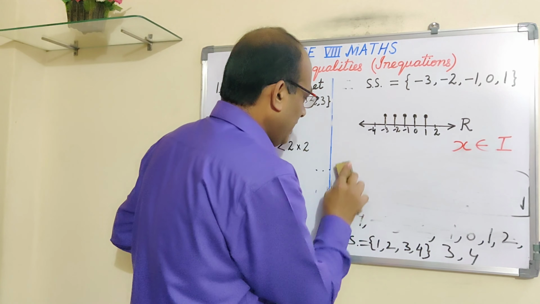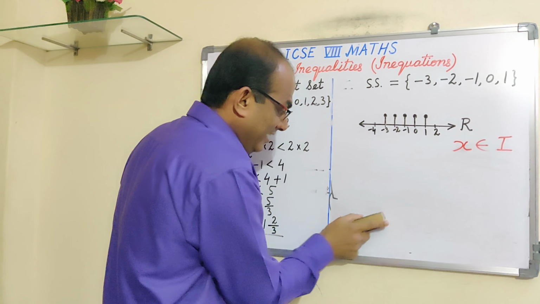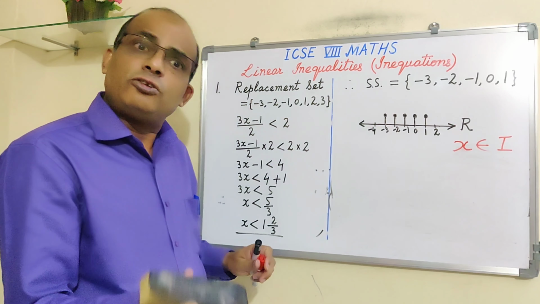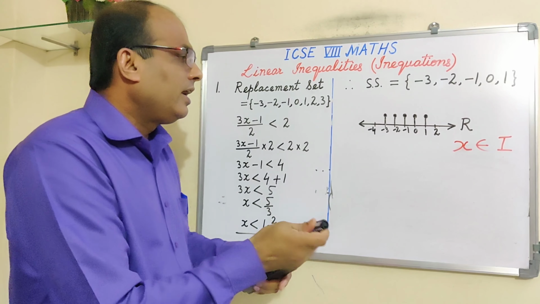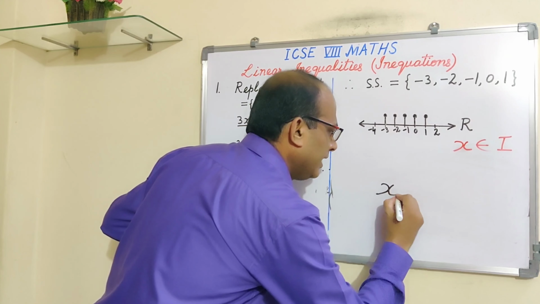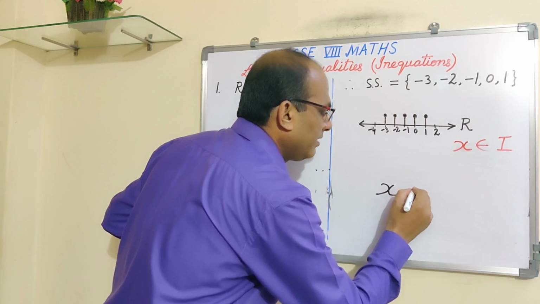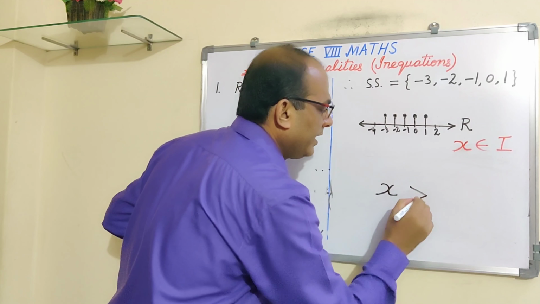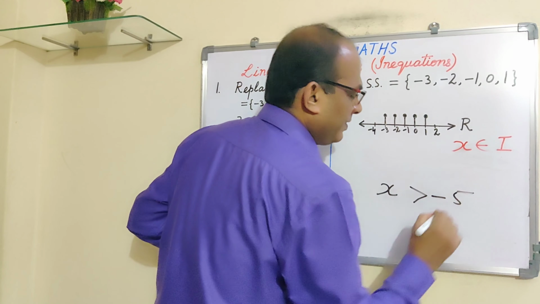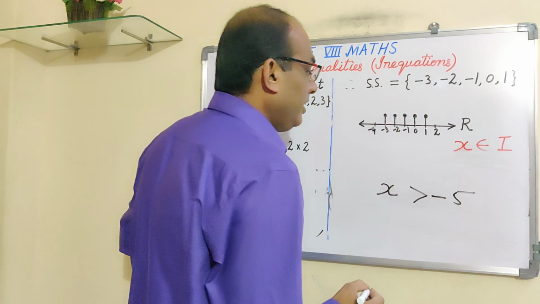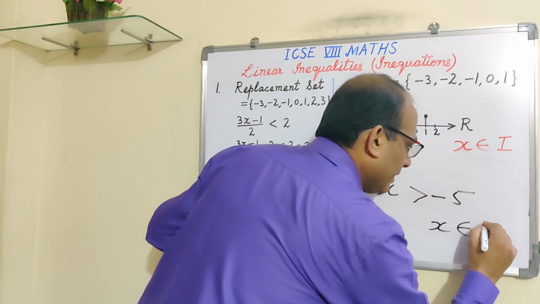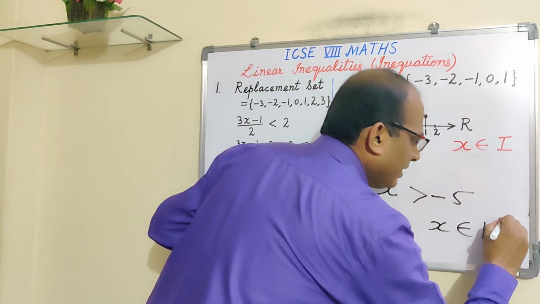And one last question, simple. Suppose W is a set, so W means 0, 1, 2, 3, etc. Alright, so please see the condition. Now I'm asking you one question. Suppose I'm giving you x is greater than -5, and x is a whole number.